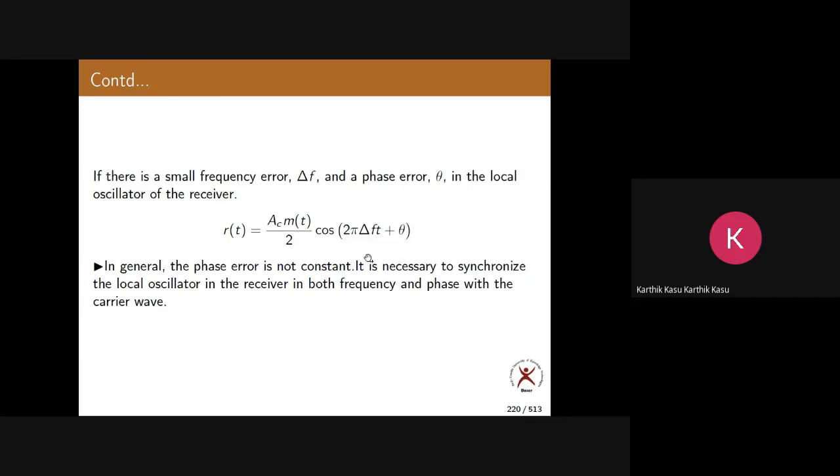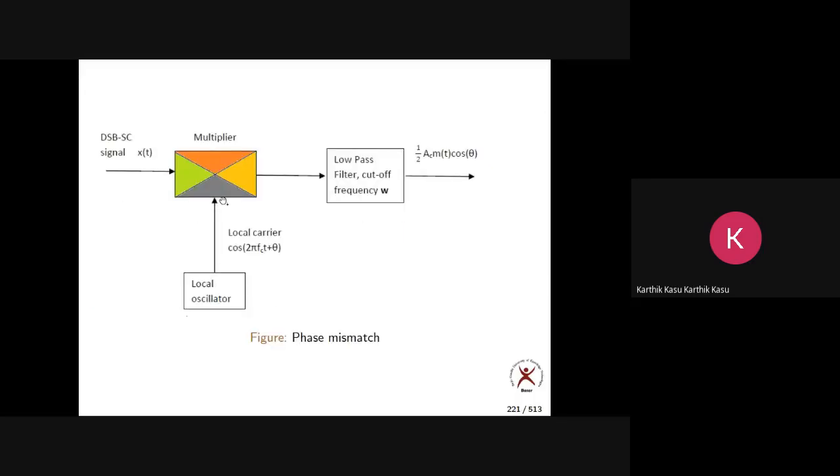So always you should make sure that there is no loss of phase synchronization as well as frequency synchronization. The carriers that you use at the modulator and at the demodulator should have the same frequency and the same phase. If not the same, at least you must minimize these errors. This is what happens with phase mismatch. The carrier being generated at the demodulator side has some phase error theta, and this is the output you get.